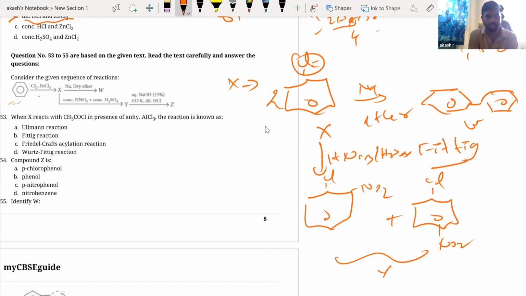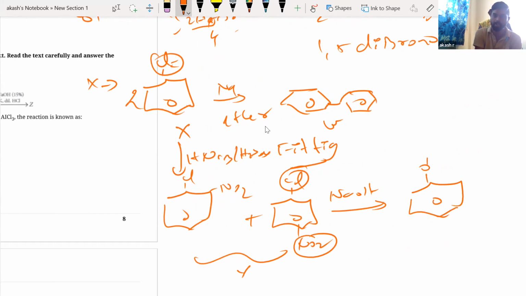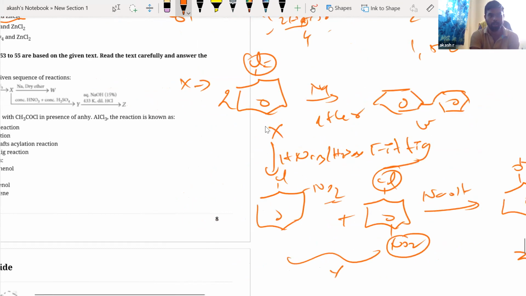Aqueous NaOH, dilute HCl. What are we doing here? This is your Y. I have meta-nitro chlorobenzene, aqueous NaOH, 15 degree. So now any one you take. Now when you go for NaOH, what is going to happen? Generally, benzene ring will not undergo nucleophilic substitution. But because of the presence of this NO2 group, this can undergo nucleophilic substitution. So you will get OH and NO2 like this, or say in the para position, whatever it is. So this would have been your Z. Okay, fine, we'll go for the options.